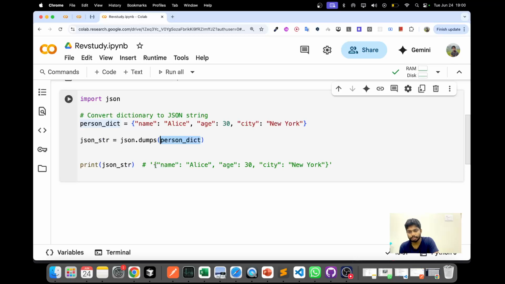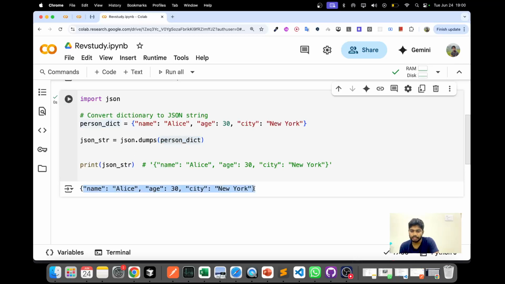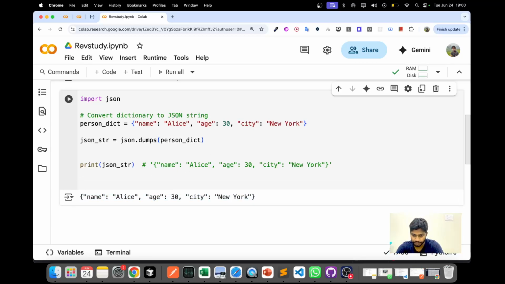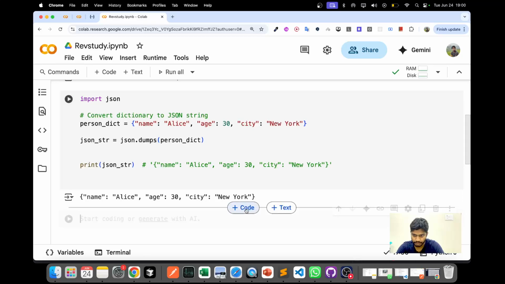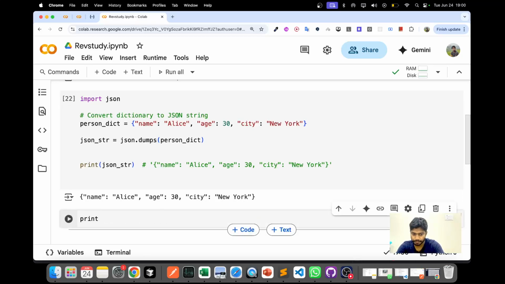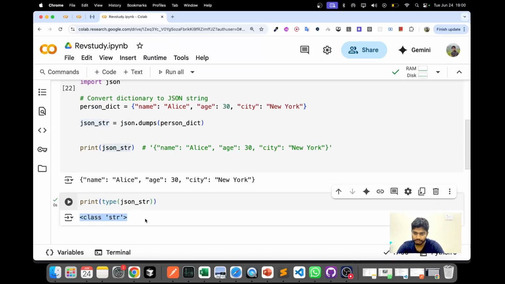When you run this print, you will still get the same thing. You might get confused, but it is inherently a JSON type now. You can check that by printing the type of the JSON string, and you get class string.